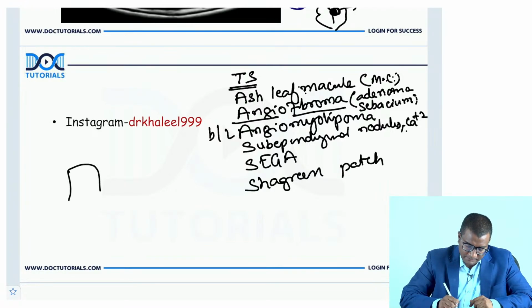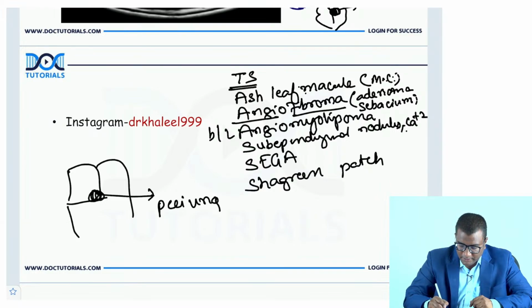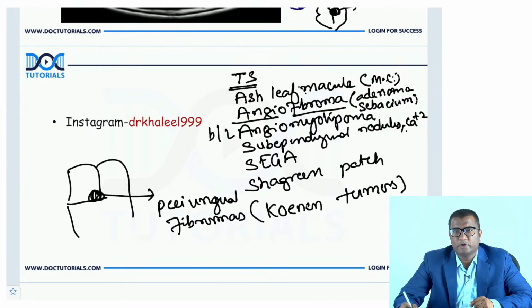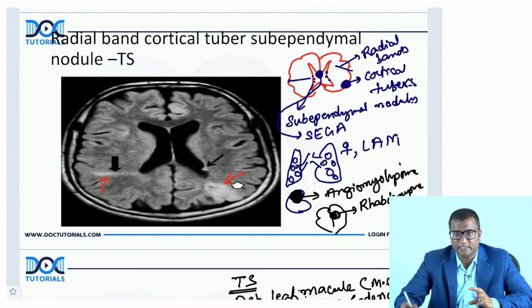Around the fingers, in the periungual regions, there will be periungual fibromas, also called Koenen tumors. So this is all about tuberous sclerosis. You have lesions in the brain: cortical tubers, radial bands, subependymal nodules, SEGA. You have lesions in the lungs, the cystic dilatation of the lymphatics called